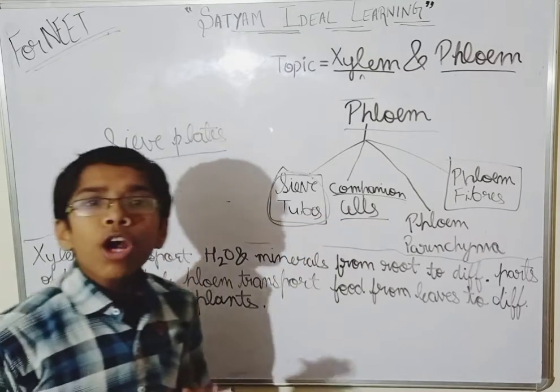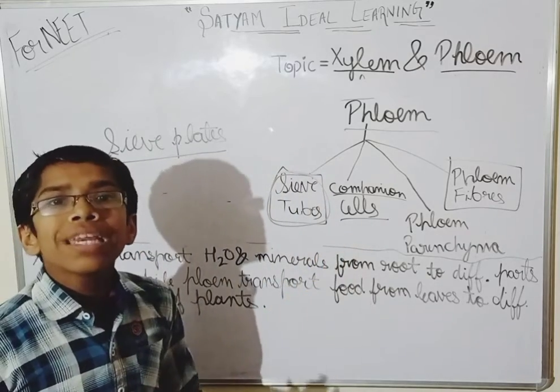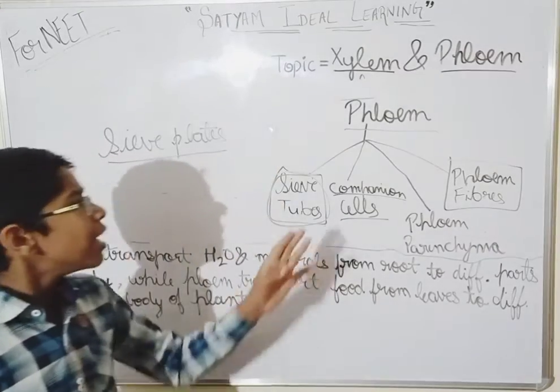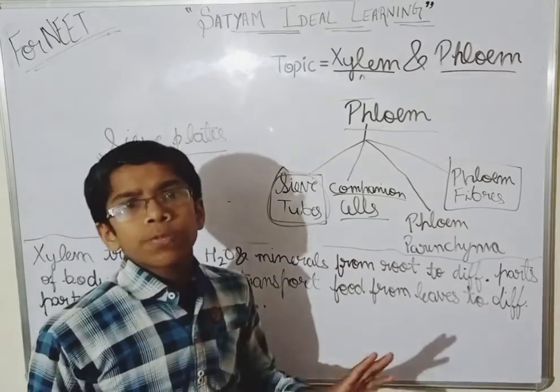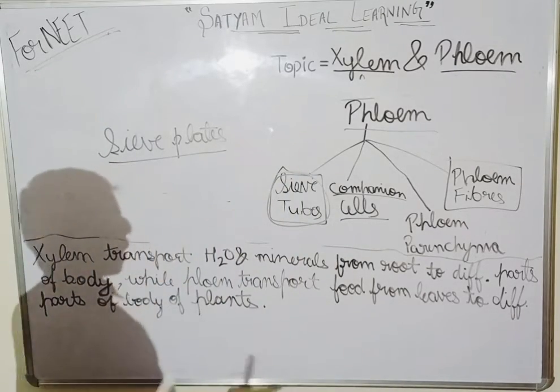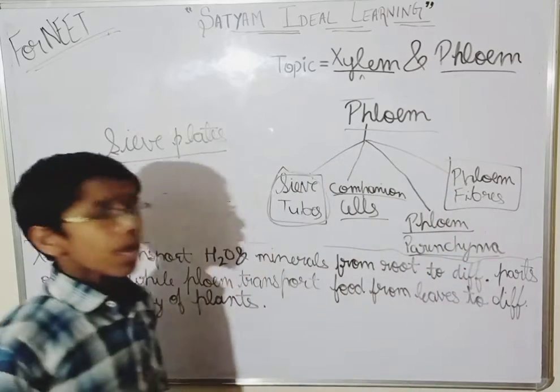And see guys, wait. Companion cells are not found in all kinds of plants. They are found in angiosperms. Okay, so they are found in angiosperms. Now we come to phloem parenchyma.